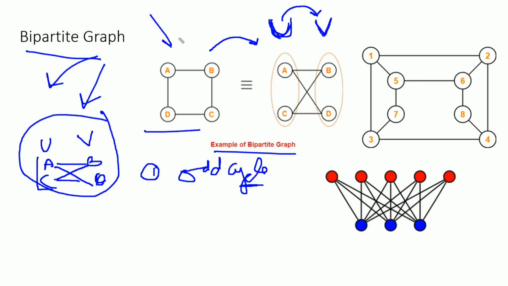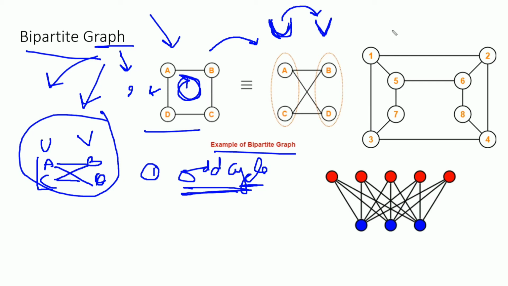Suppose this is a graph and it is making a cycle like this. If we count the number of vertices, it is even. So it means that a bipartite graph, if it contains a cycle, then that cycle must be of even nature, that is, a cycle made by an even number of vertices. If in a graph there is a cycle, it must not be an odd cycle. If it is an odd cycle, it means that graph is not bipartite.